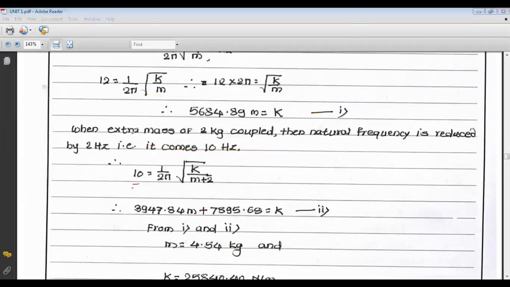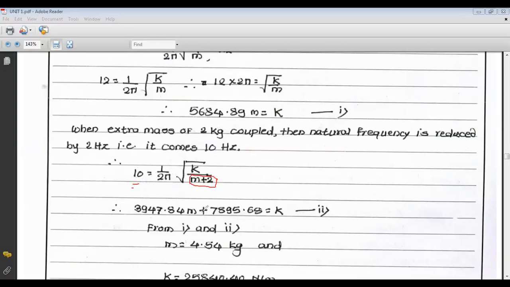Now the formula is the same, 1 upon 2 pi square root of k by m, but the mass is replaced, because an extra 2 kg mass is attached, by m plus 2. So again, 10 into 2 pi, and squaring both sides, we get the value of k.